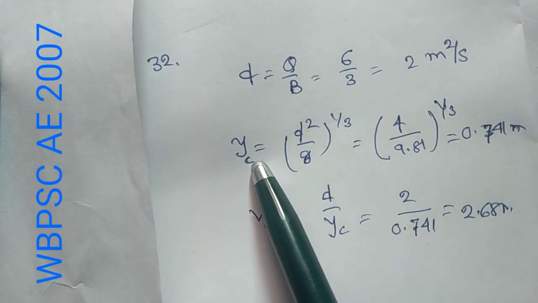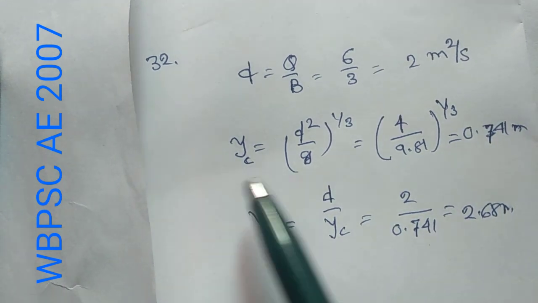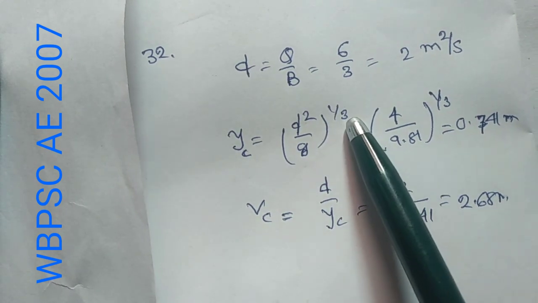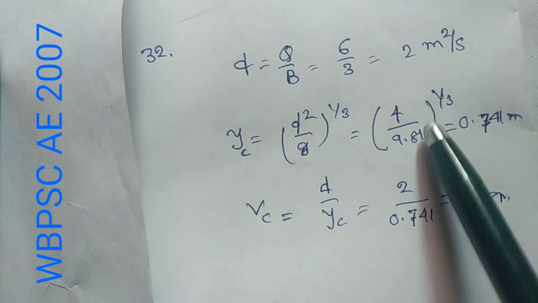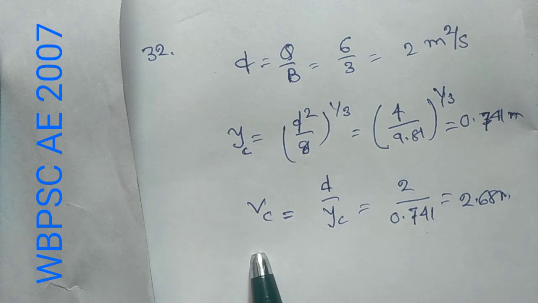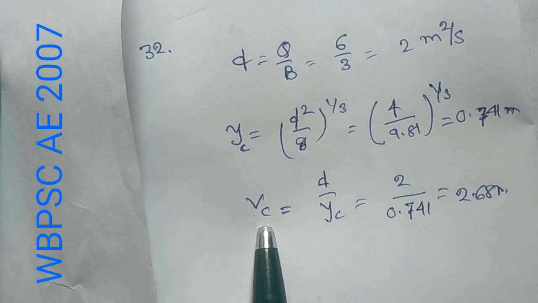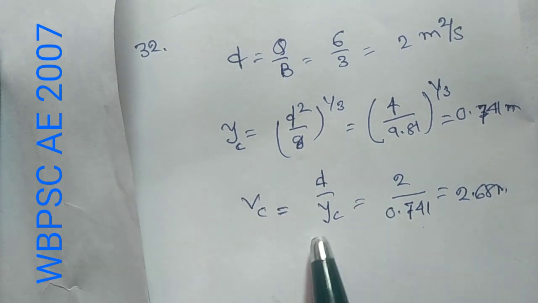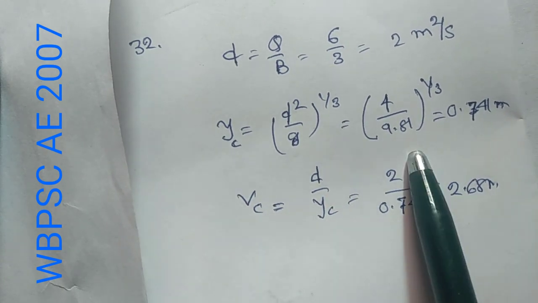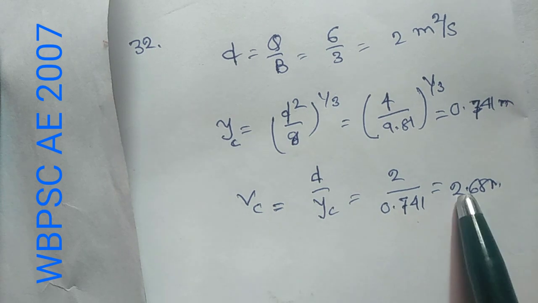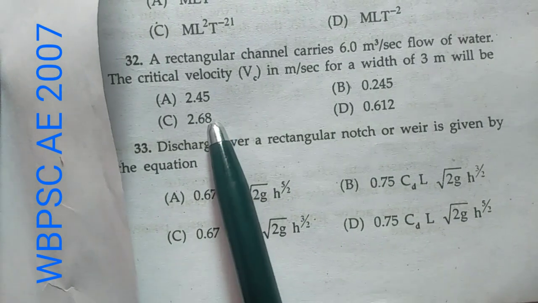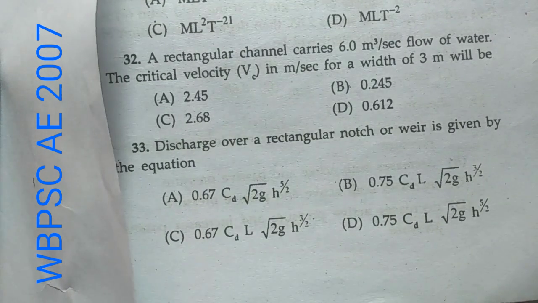Now critical depth Yc equals (q² by g) to the power 1 by 3, that means (4 by 9.81) to the power 1 by 3, that is 0.741 meter. Now critical velocity Vc equals q by Yc, that is 2 by 0.741, that is 2.68. So 2.68 means option C is correct.